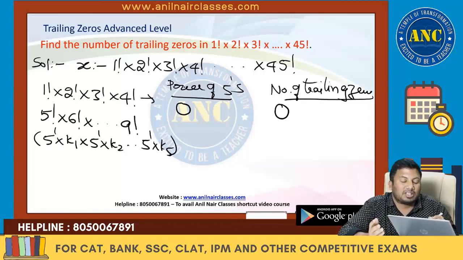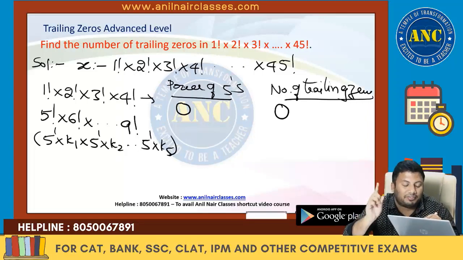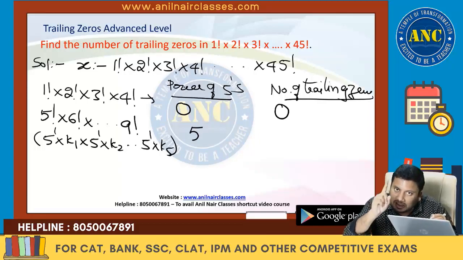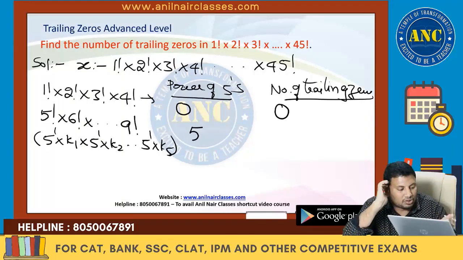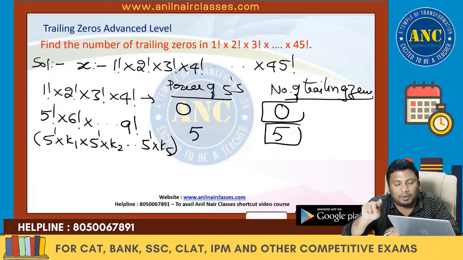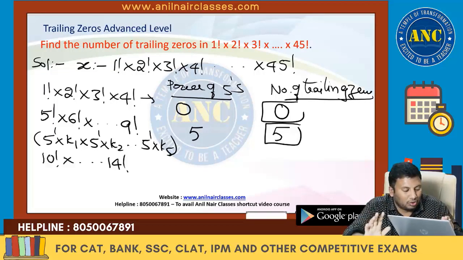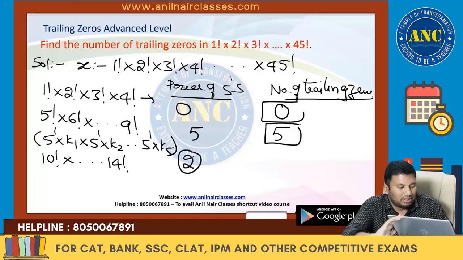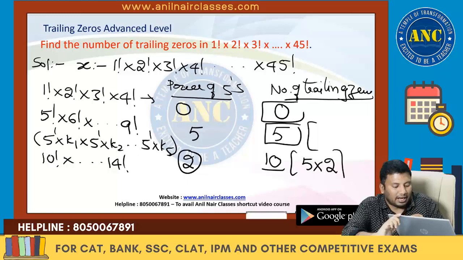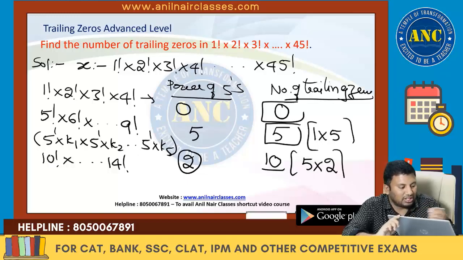Totally how many powers of 5 are there? Each one from 5 factorial to 9 factorial has 1 power of 5, and there are 5 of them. So 5 power 1, 5 power 1, and the total number of trailing zeros is 5 into 1, which is 5. For the next group, the power of 5 is 2, and how many numbers are there? 5 numbers, so 5 into 2 is 10. I hope the logic is clear.